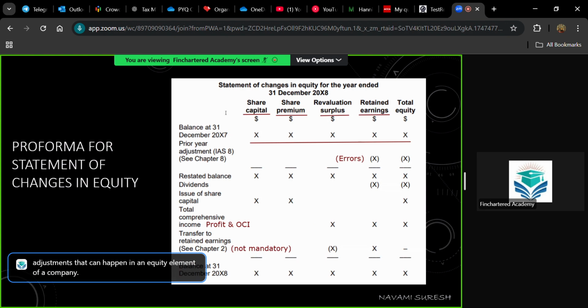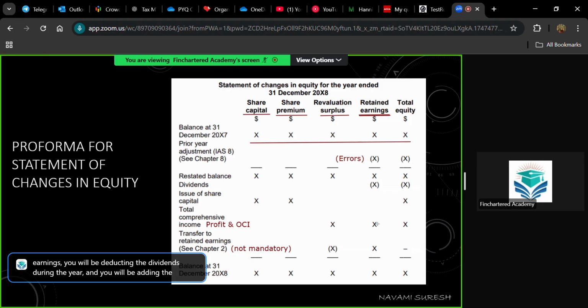Under equity, you have share capital. If there is a share issue, you will have to add the amount of share issue to the opening balance. That's the only adjustment in share capital. In the share premium also, the only adjustment is where you have a share issue at premium. Then under revaluation surplus, you have two adjustments coming. That is, whatever value is included in the other comprehensive income, that will be added with the opening balance. And whatever is transferred to retained earnings, you will be removing this transfer value from revaluation surplus. Now, the most important adjustment that you have to understand from SOCIE is based on retained earnings. From retained earnings, you will be deducting the dividends during the year and you will be adding the current year's profit.